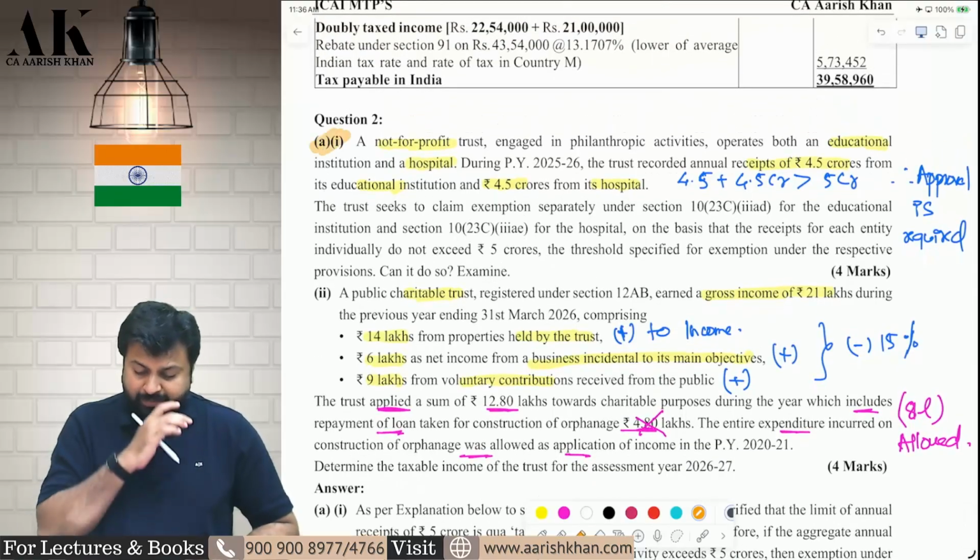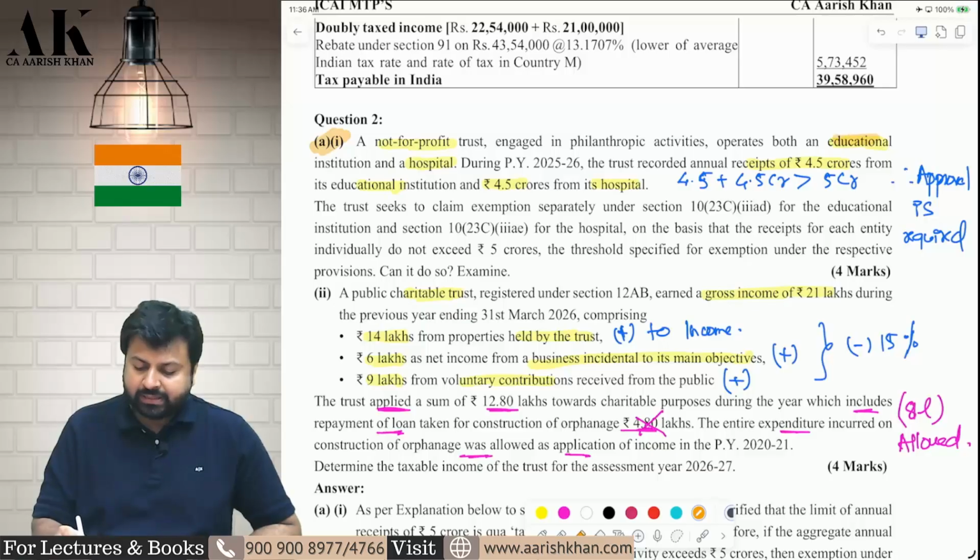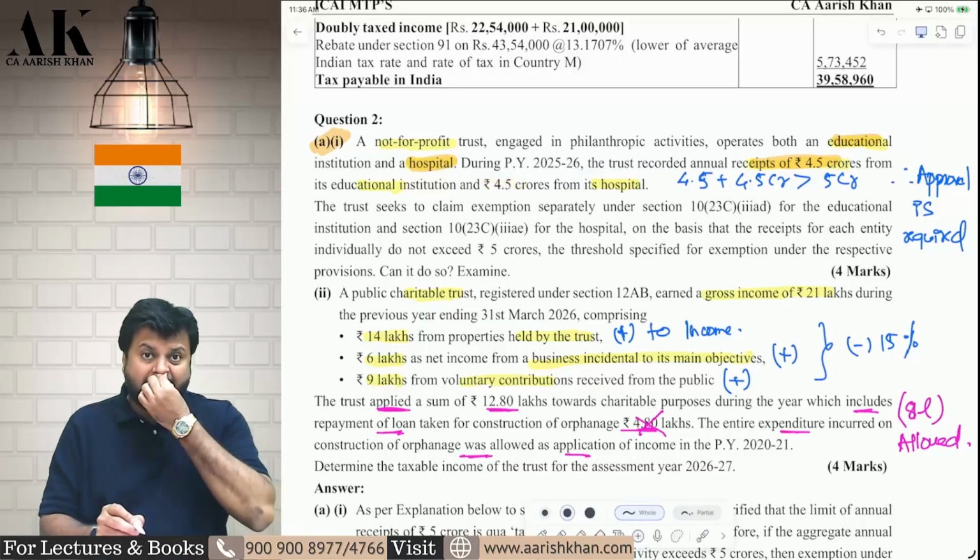Question number 2A1, very simple question. There is an institution which is running an educational institution as well as a hospital. The gross receipts of both of them is 4.5 crore each. Whether they are liable to take approval?